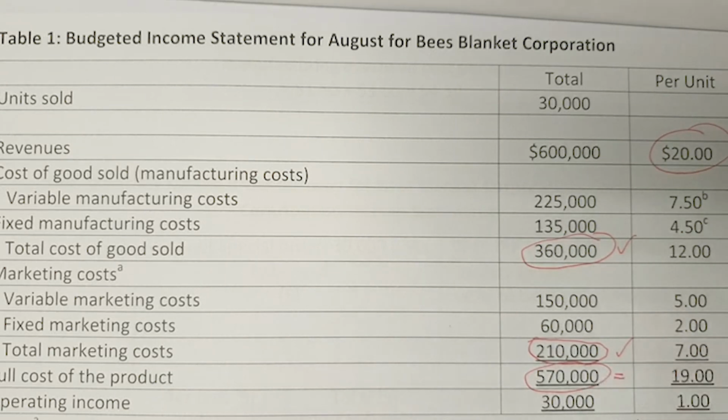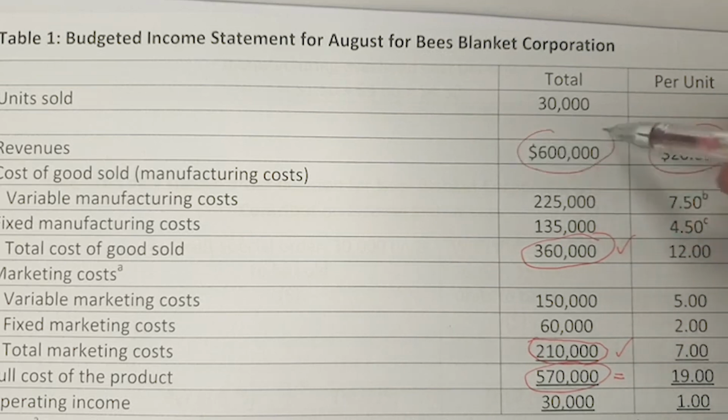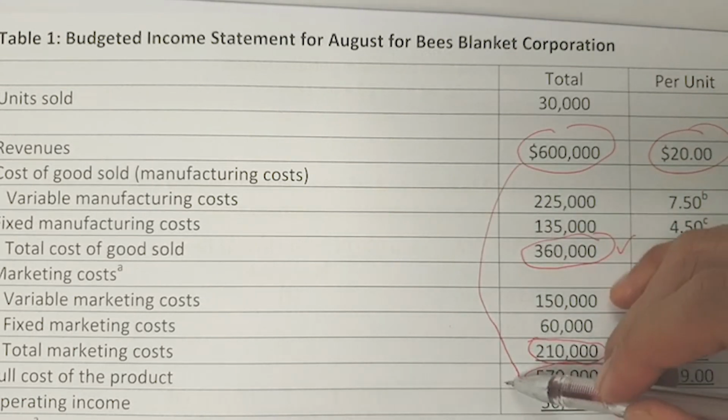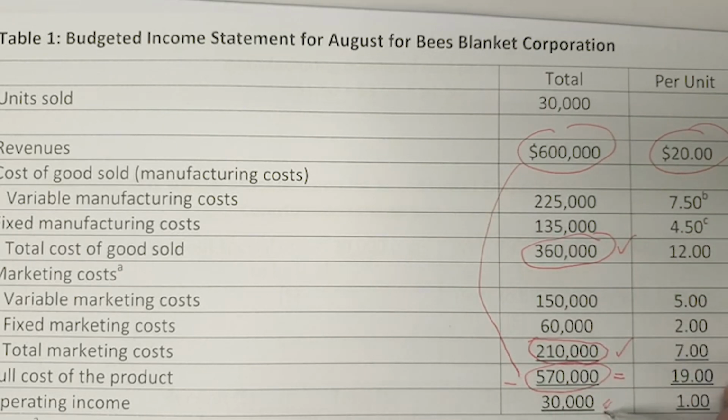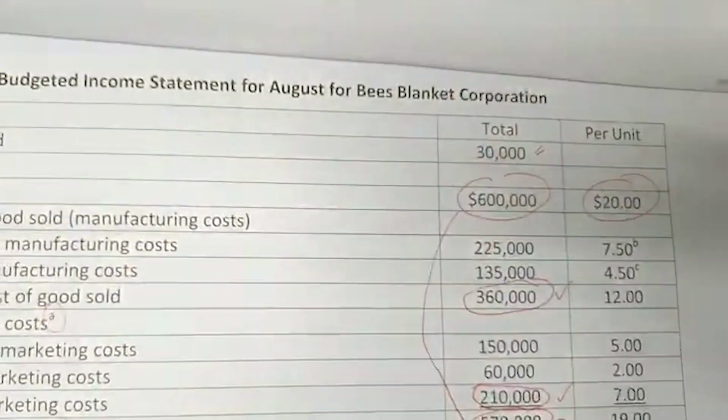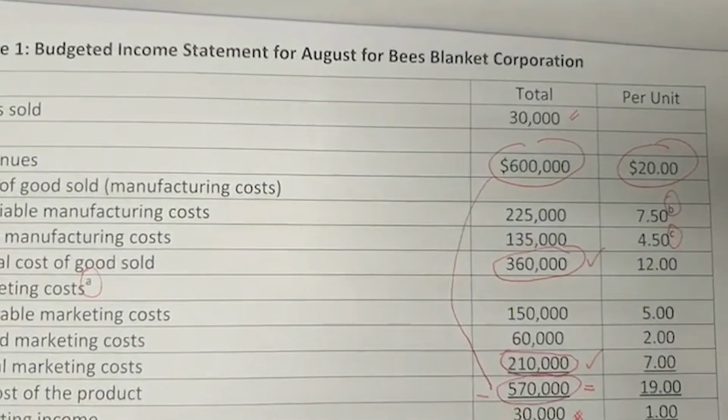570,000. This is the revenue. So revenue minus the full cost of the products, so we can get here the operating income of 30,000, when the company produces 30,000 units of blanket. Okay, and other information given to you includes these special notes A, B, and C.